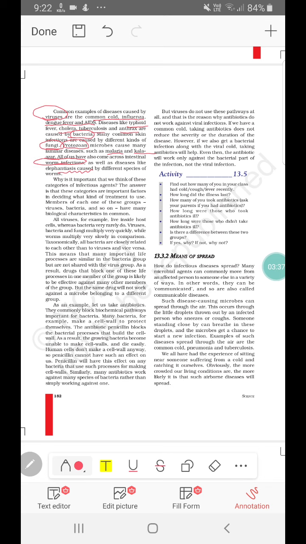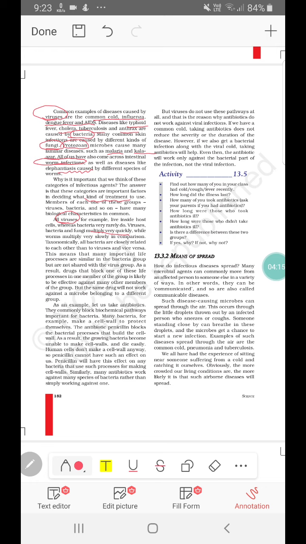Now, why is it important that we look at these categories? Because depending on the category of organism, the treatment will vary. If it is a viral disease, the treatment will be different; for a bacterial disease, the treatment will be different. Now let us look at how these organisms survive in the host body and what the different methods of treatment are. Viruses live inside the host body, but bacteria do not. Viruses, bacteria, and fungi multiply very quickly, but worms multiply slowly.